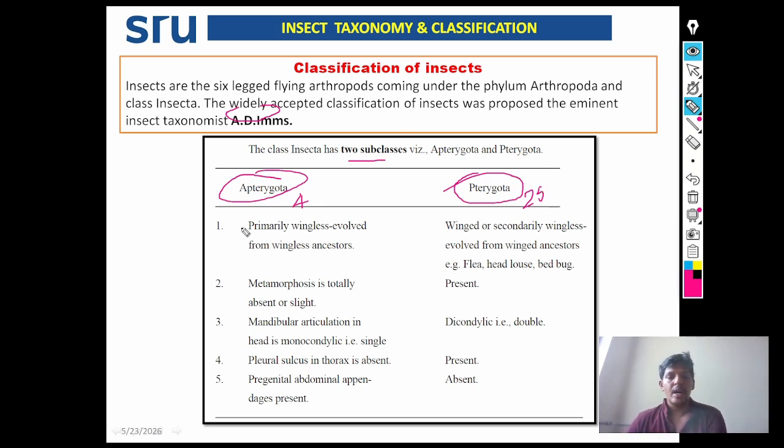Apterygota means they are primarily wingless insects, evolved from a wingless ancestor. Pterygota means winged or secondarily wingless insects. These evolved from winged ancestors.